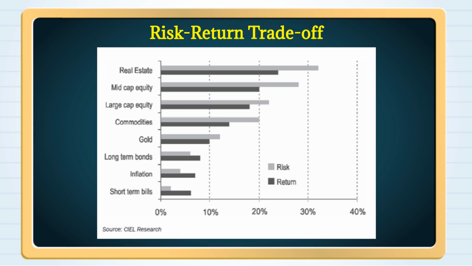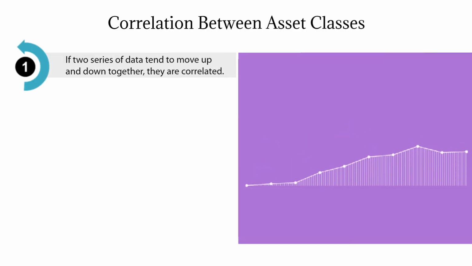We see that the risk in debt is lower than it is for equity, while equity also provides a higher return. We also notice that mid-cap equity has higher risk than large-cap equity. If two series of data tend to move up and down together, they are correlated.